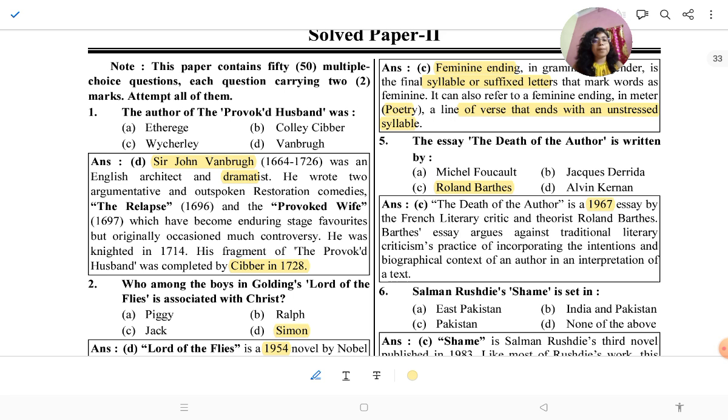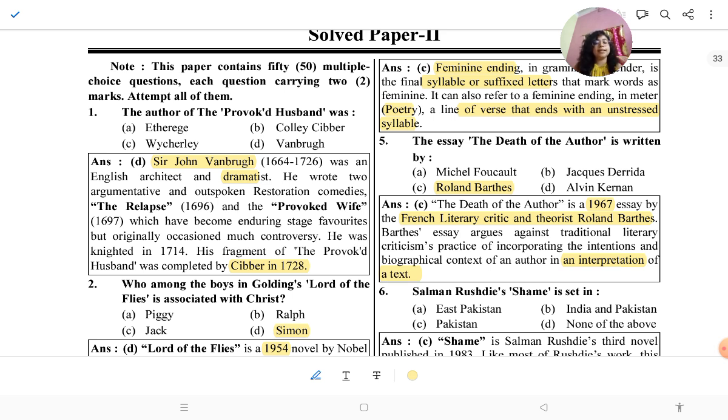So it was published in 1967. It is an essay by French literary critic and theorist Roland Barthes. Barthes' essay argues against the traditional literary criticism practice of incorporating the intention and biographical context of an author in an interpretation of a text. So he just rejects the authority of the author.